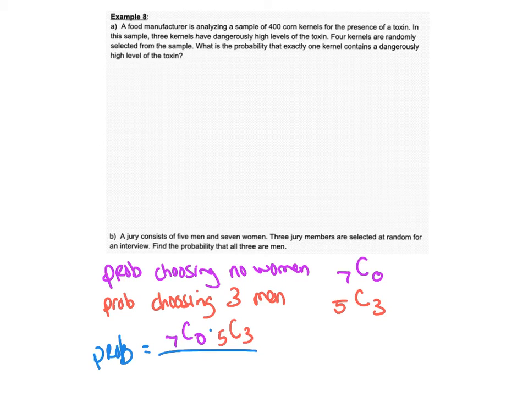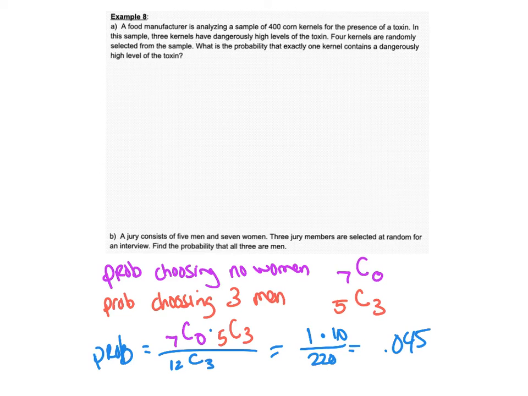And you're going to put that over 12 total people, and you are choosing 3 of them. So this is 1 times 10 over 220. So the probability that you're going to choose 3 men and no women is 0.045.